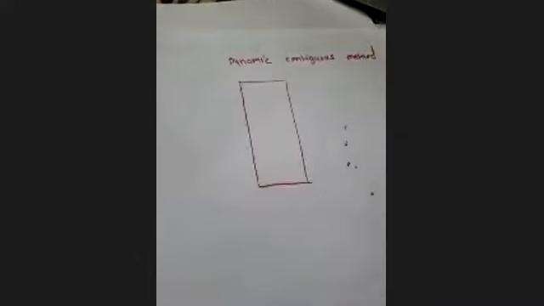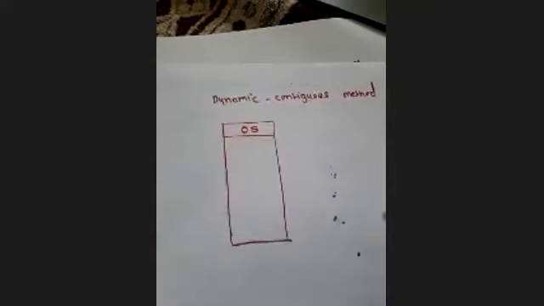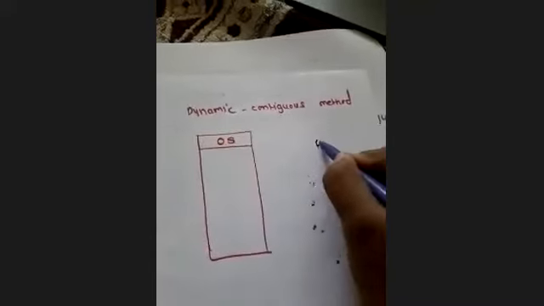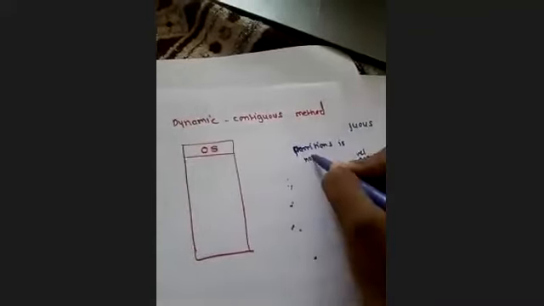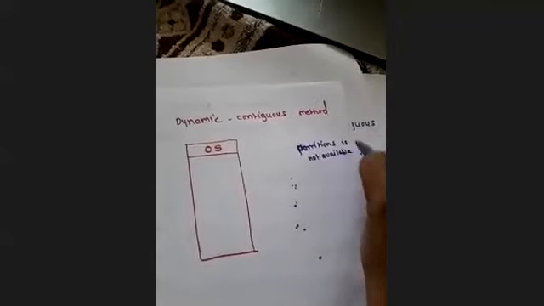Now in this, suppose here is my memory RAM, and whenever the system is configured, your OS will occupy some part of the memory. Now the important thing here is that partitions are not there. Fixed partitions are not available.